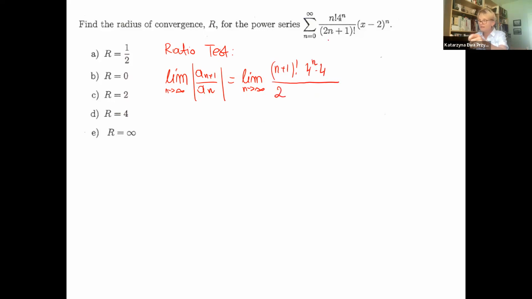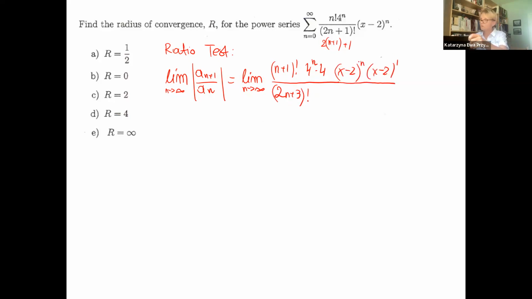And then when we add 1 to the n, I will distribute that too, then we will have 2n plus 3. Because it will be 2n plus 2 plus 1. And then x minus 2 to the power of n plus 1 looks like this.